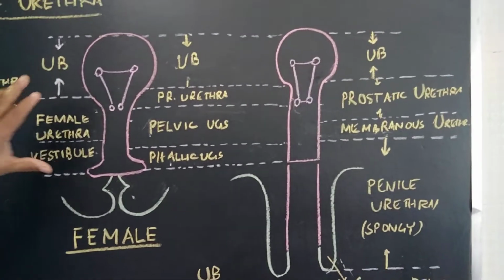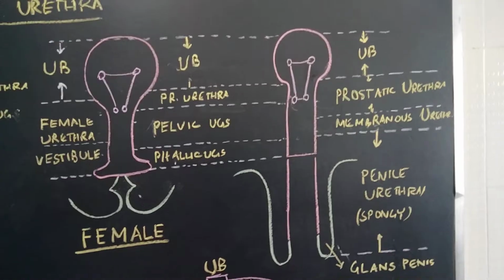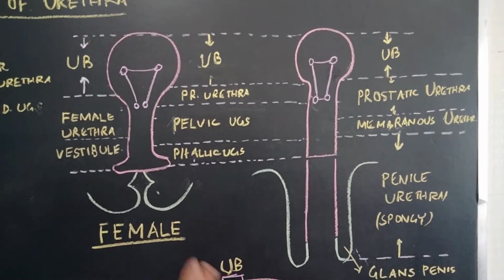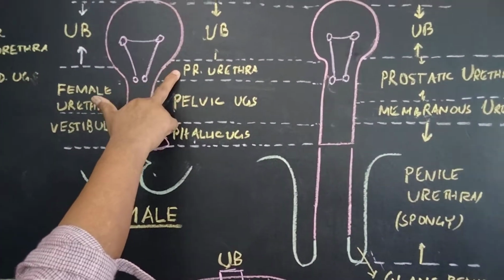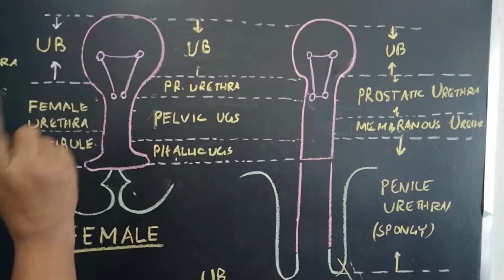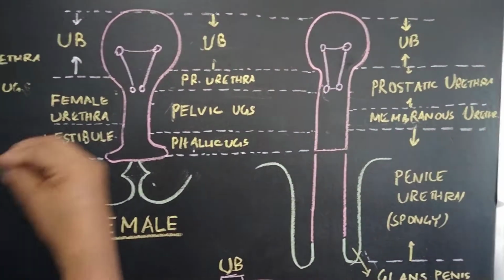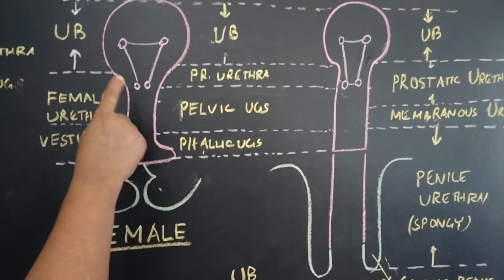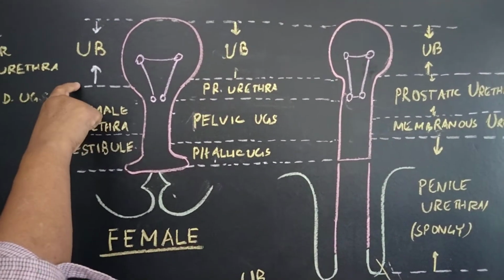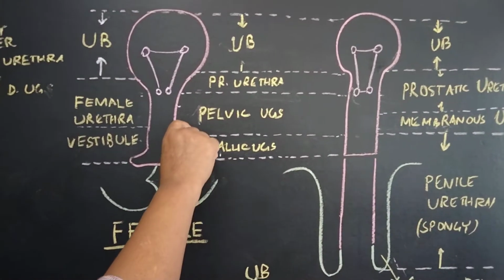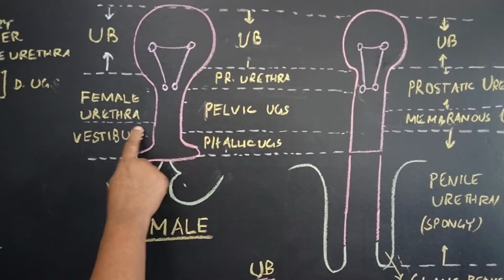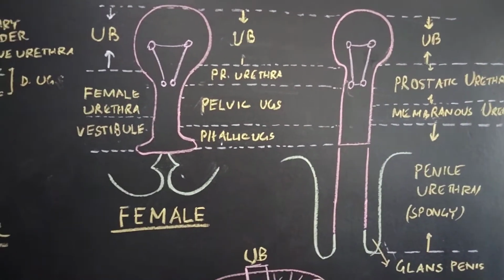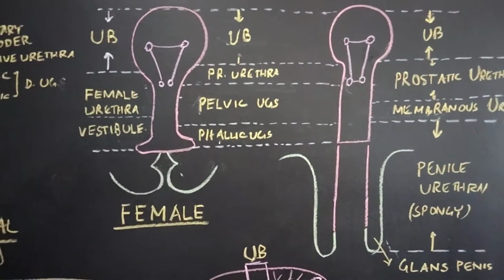Okay, so the urinary bladder is formed by the upper part of the vesicourethral canal, the lower part forms the primitive urethra, and the definitive urogenital sinus divides into the pelvic part and the phallic part. The upper part of the pelvic part, along with the primitive urethra, forms the female urethra, and the lower part of the pelvic part and the phallic part form the vestibule in case of female. So this is what happens in case of female.